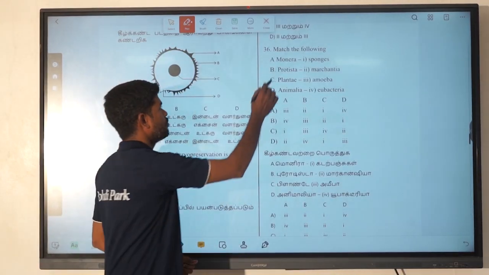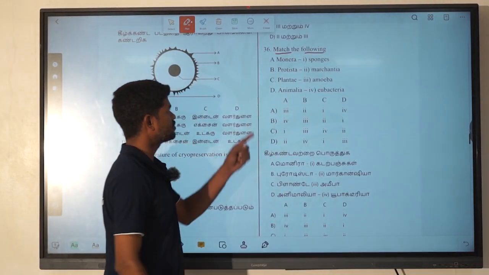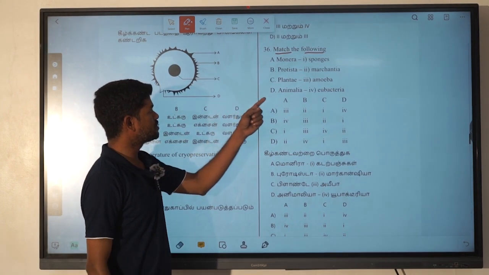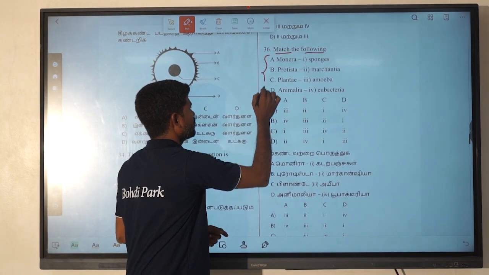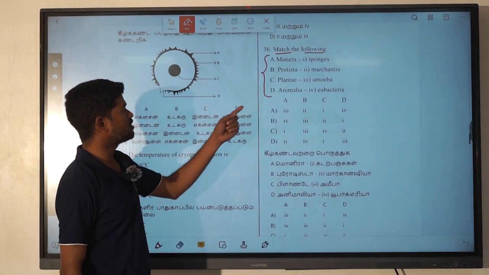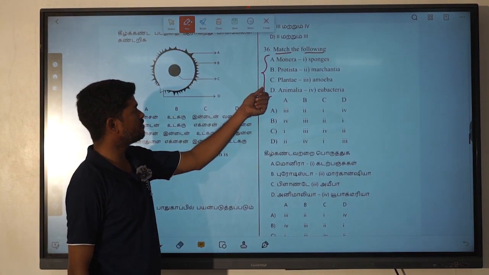36th question, match the following. The first one is Monera, Protista, Plantae, Animalia. We know about that. This comes under what we take as the 5 kingdom concept. Except they have not given fungi.